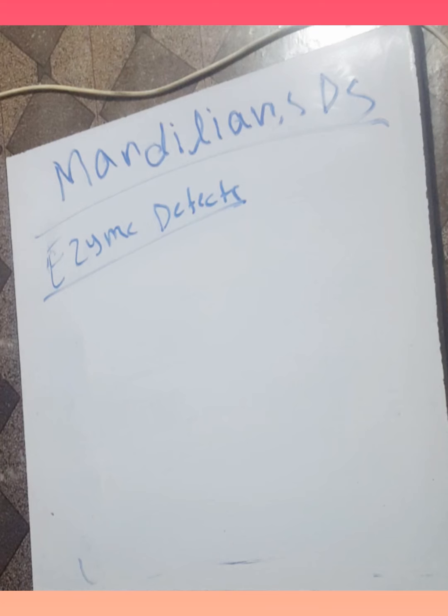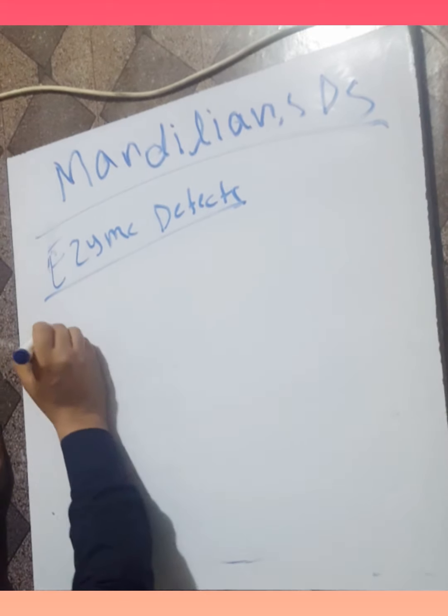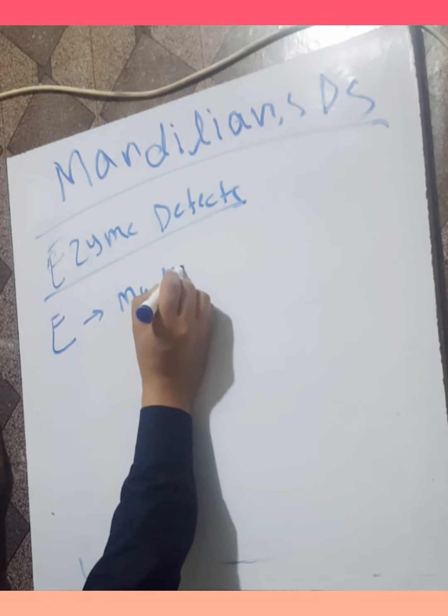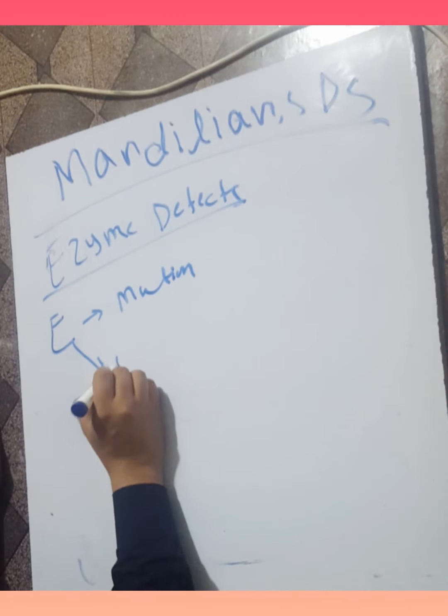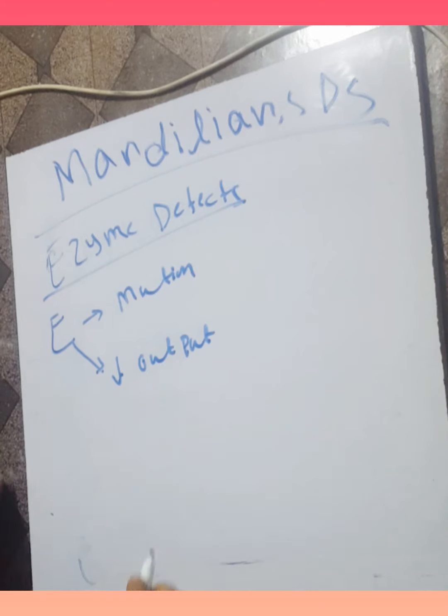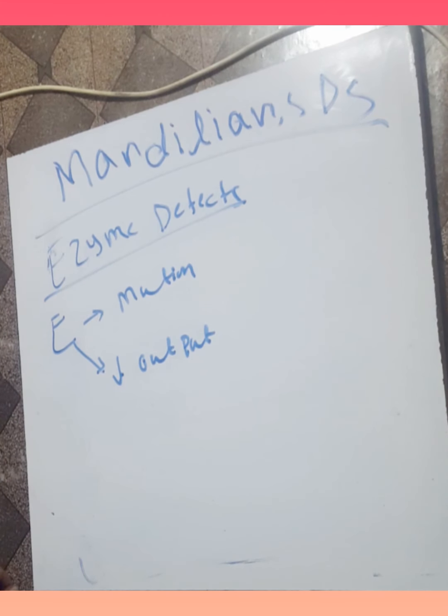Mutation may result in the synthesis of an enzyme with reduced activity, or in a reduced amount of normal enzyme. When mutation occurs in this enzyme, the output decreases. They decrease the output of this enzyme, or there is intracellular accumulation of product.